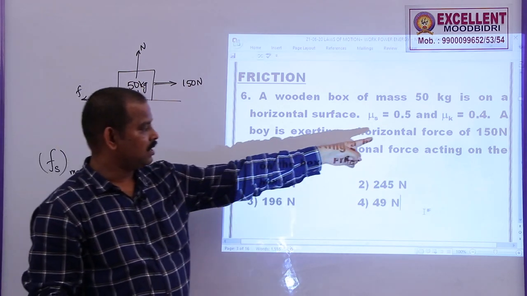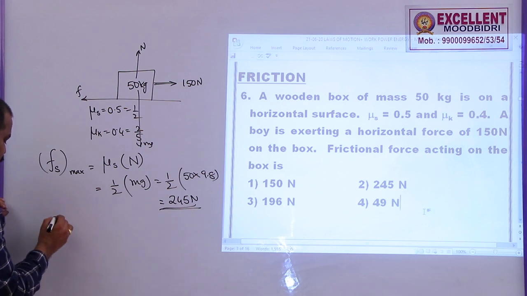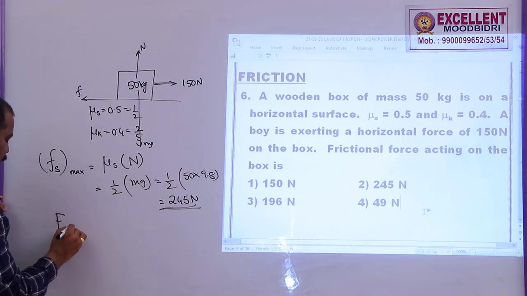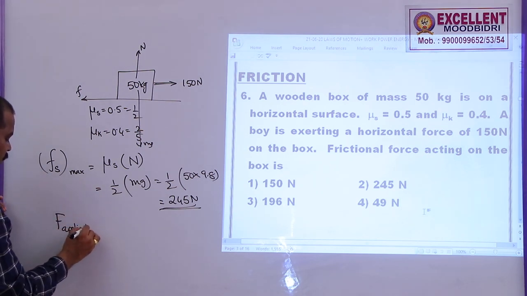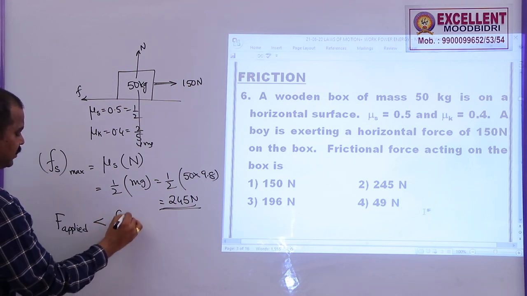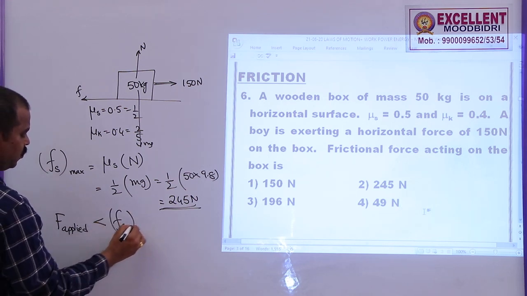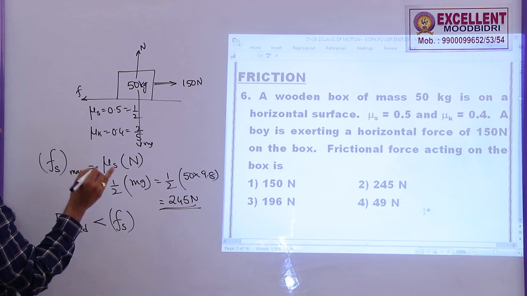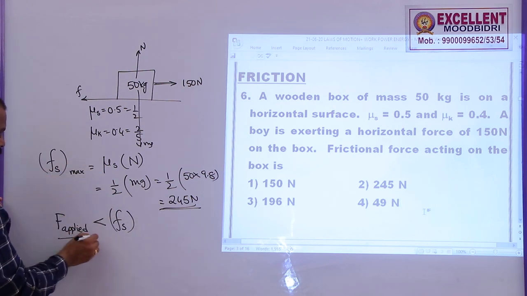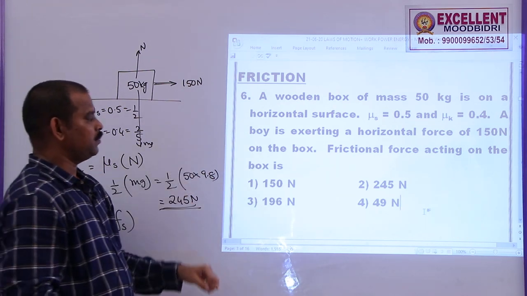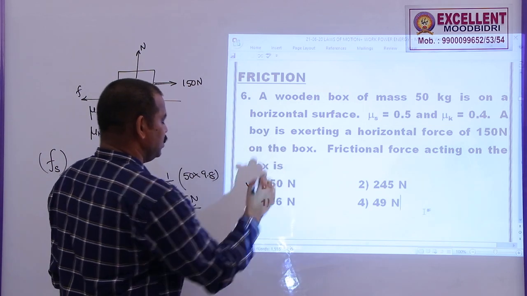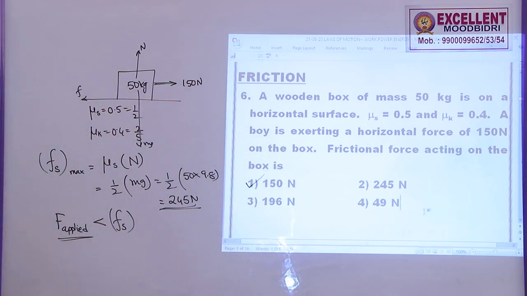But when a person is applying 150 newtons, if the applied force is less than the maximum frictional force or limiting frictional force, then the frictional force between these two must be assumed as the applied force only. Here the person is applying 150 newtons, so the answer is 150 newtons, first option.